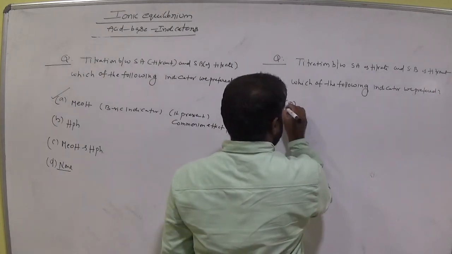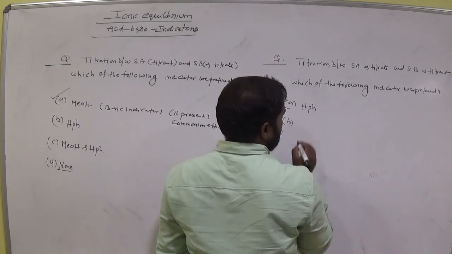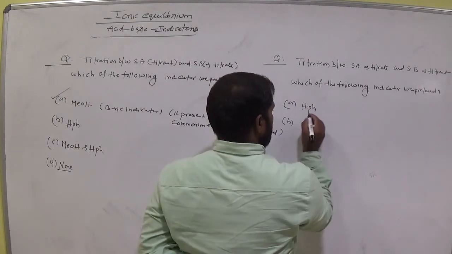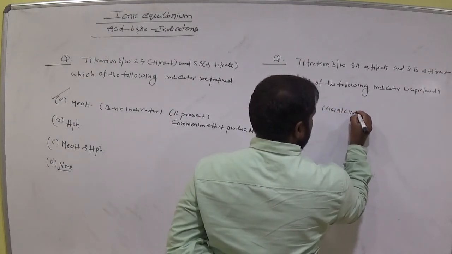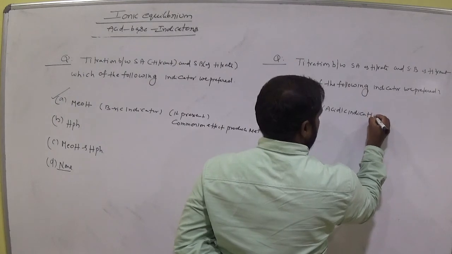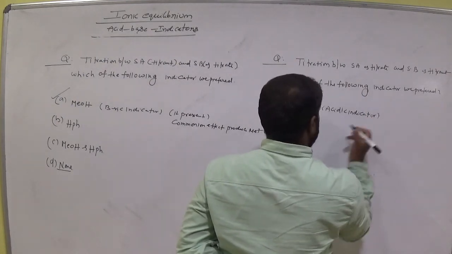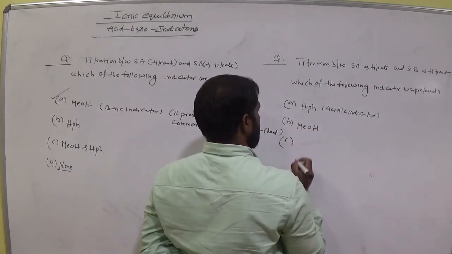Option A, HPH, acidic indicator. Option B, MeOH, basic indicator.